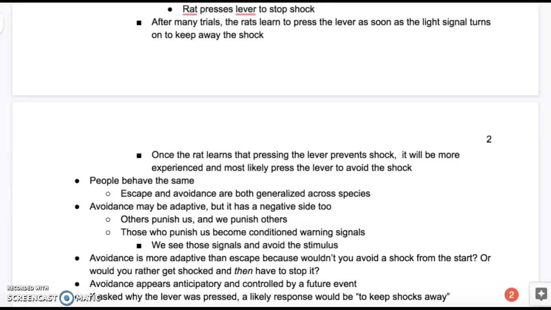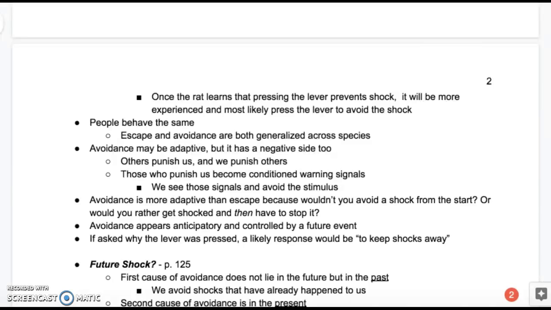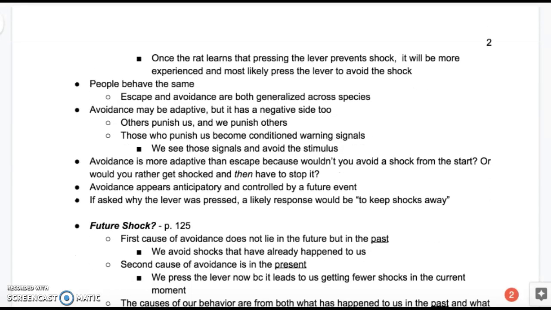People behave the same. Escape and avoidance are both generalized across species. Avoidance may be adaptive, but it has a negative side too. Others punish us and we punish others. Those who punish us become conditioned warning signals. We see those signals and avoid the stimulus. Avoidance is more adaptive than escape, because wouldn't you avoid a shock from the start, or would you rather get shocked and then have to stop it?